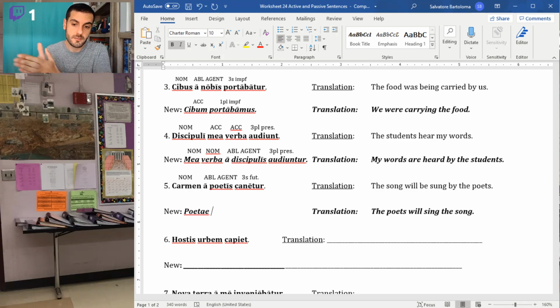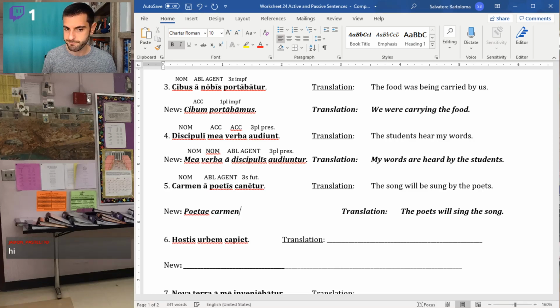The song is now the direct object, so I have to take carmen and make it accusative. Carmen, carminis, neuter. So it turns out the nominative and the accusative are the same. So when I take carmen and make it accusative, it's still carmen. So neuter nouns are going to have this overlap in the forms. Poetae carmen, and now the poets will sing the song.